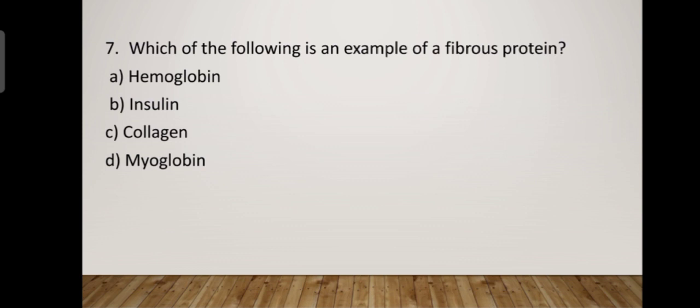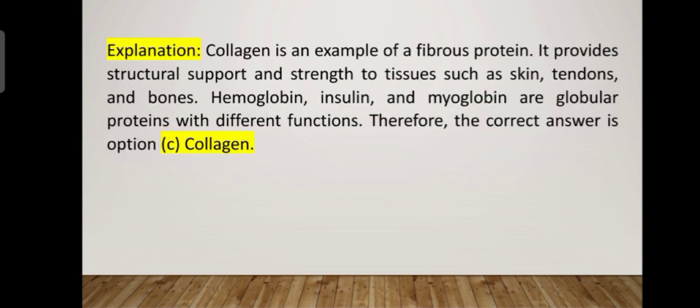Next question, which of the following is an example of a fibrous protein? Hemoglobin, insulin, collagen, myoglobin. The answer is collagen. Option C, collagen. It is an example of a fibrous protein. It provides structural support and strength to tissues like skin, tendons, bones. Hemoglobin, insulin, and myoglobin are globular proteins.